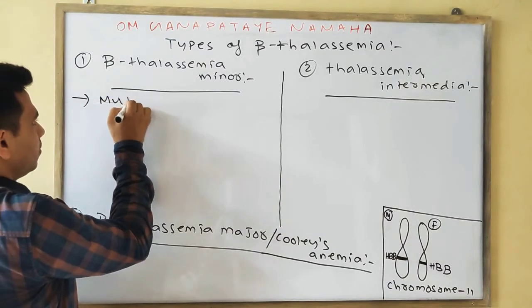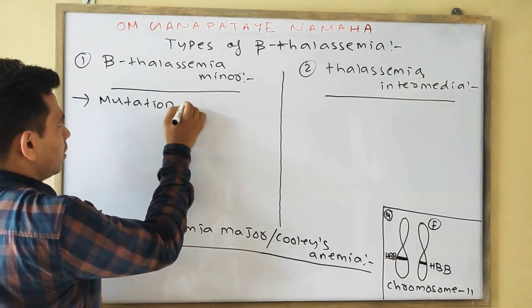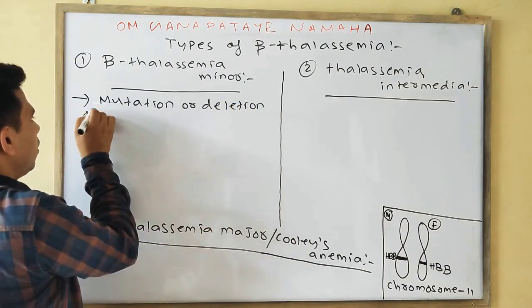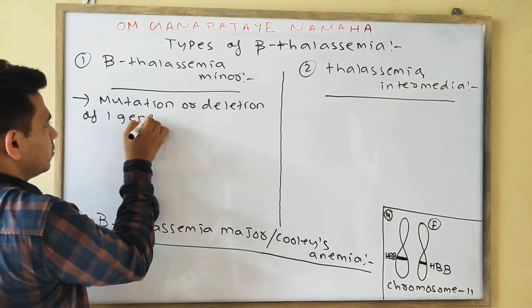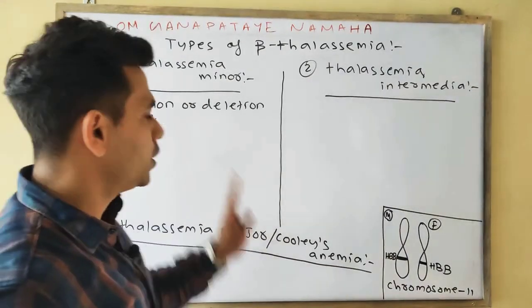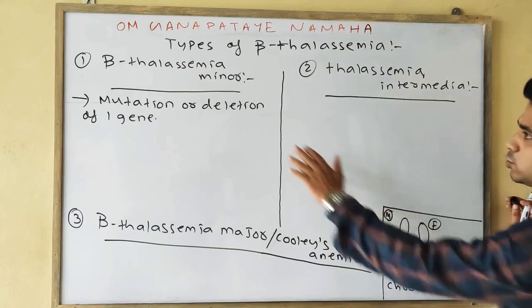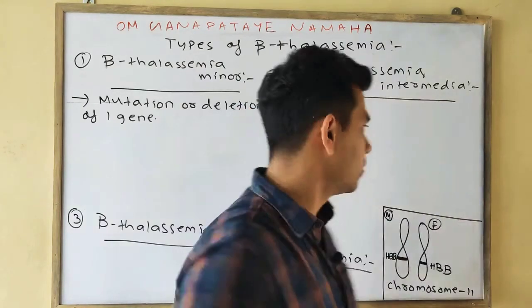Mutation or deletion of one gene leads to beta thalassemia minor.